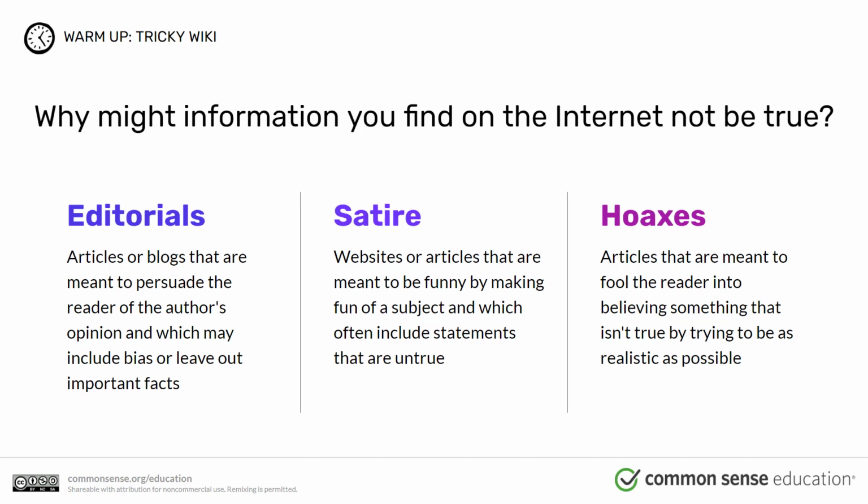There could be three different types of reasons. The first one is editorials. These are articles or blogs that are meant to persuade the reader of the author's opinion and which may include bias or leave out important facts.